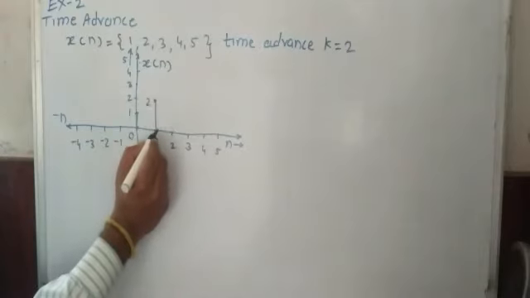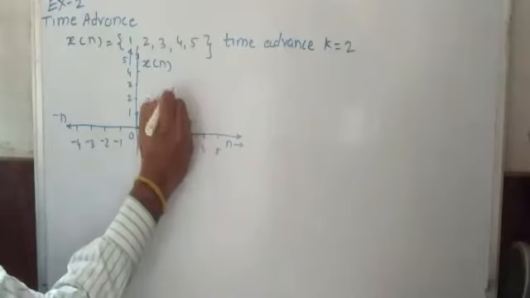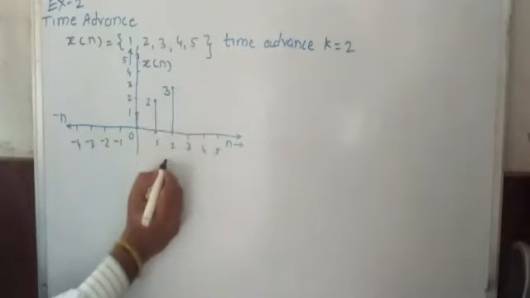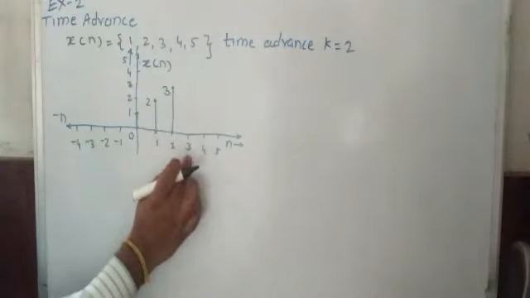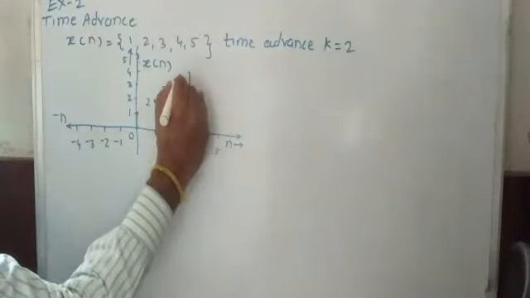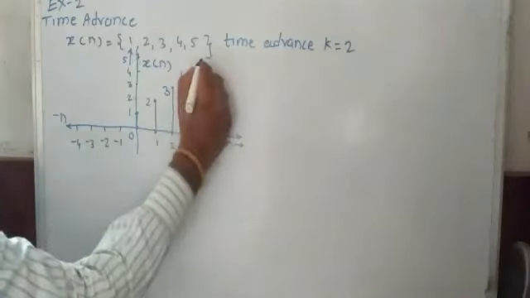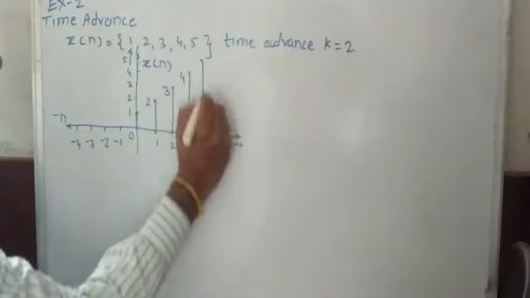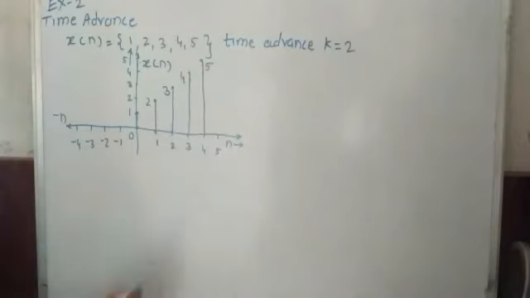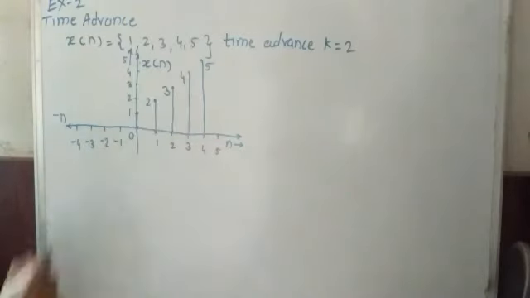Similarly, when n is equal to 2, its sample value is 3. When n is equal to 3, its sample value is 4. When n is equal to 4, its sample value is 5. Now, this is the original signal x of n.